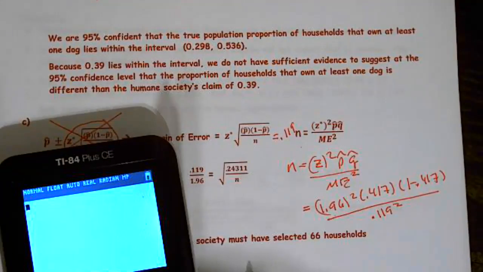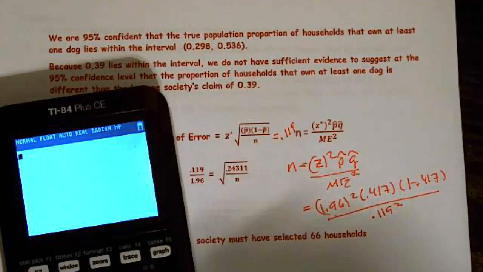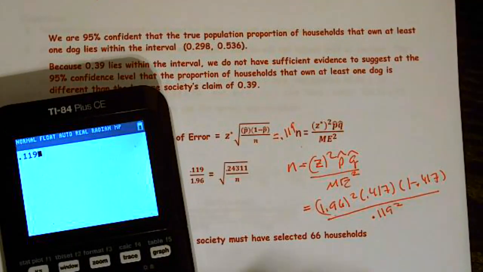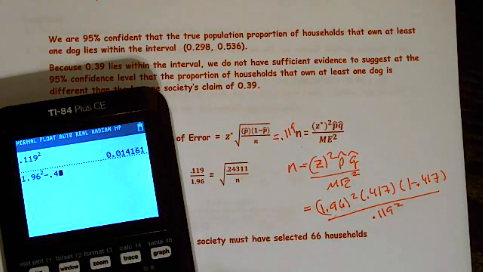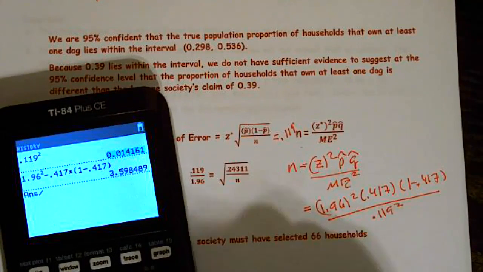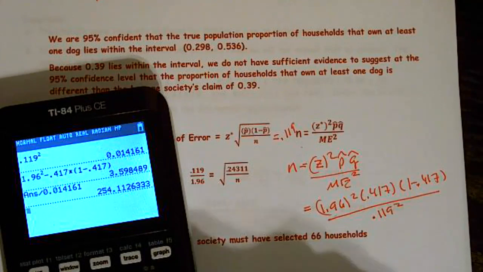So let's try it out. I'm going to do the denominator first, 0.119 squared. Okay, we got that. Now 1.96 squared times 0.417 times parenthesis 1 minus 0.417, close parenthesis, gives me some value. I'm going to divide that by what I got here. And I made an error. As I said, I don't like doing it that way, but if you do it correctly, it should work.